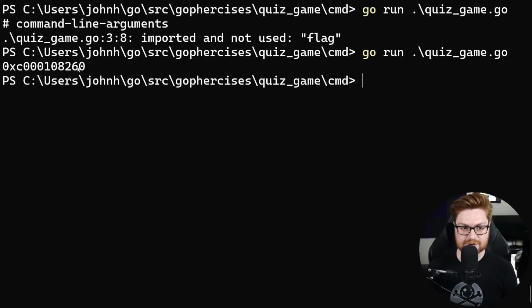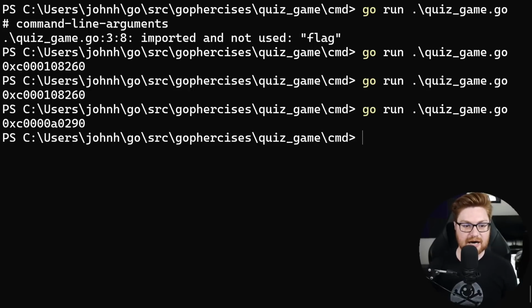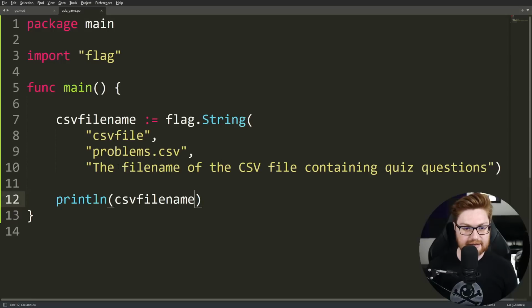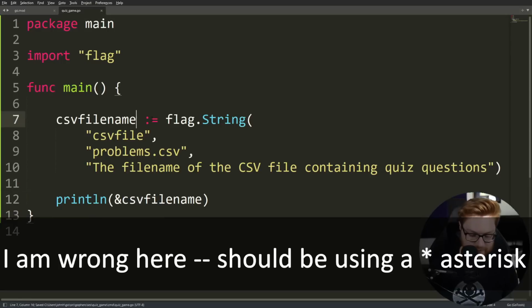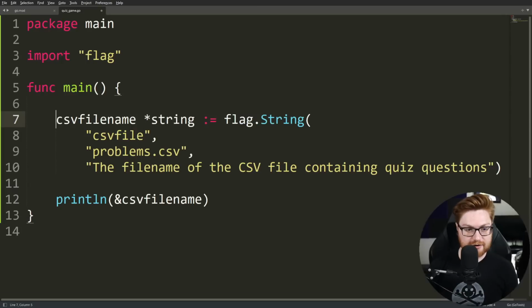And we get just a memory address, right? 0x hex value something, because that is a pointer. We need to be able to get the value out of it, and that is why we will end up referencing it with the ampersand. Because remember, this is a pointer, right? CSV file name is a pointer of a string value.